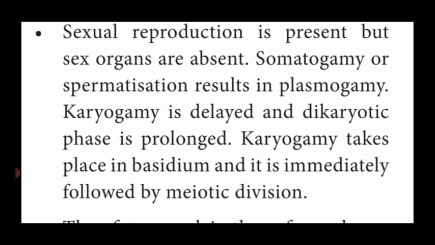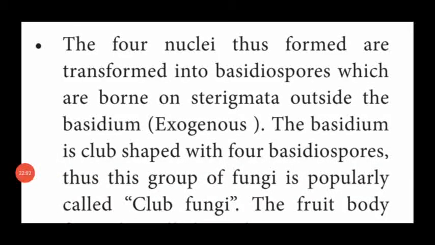Afterwards, karyogamy, the fusion of nuclei, takes place within the sac-like structure called the basidium, and immediately the basidium undergoes meiotic cell division and produces basidiospores. These four haploid nuclei are transformed into basidiospores, which are formed on special structures called sterigmata outside the basidium, that is, exogenous.